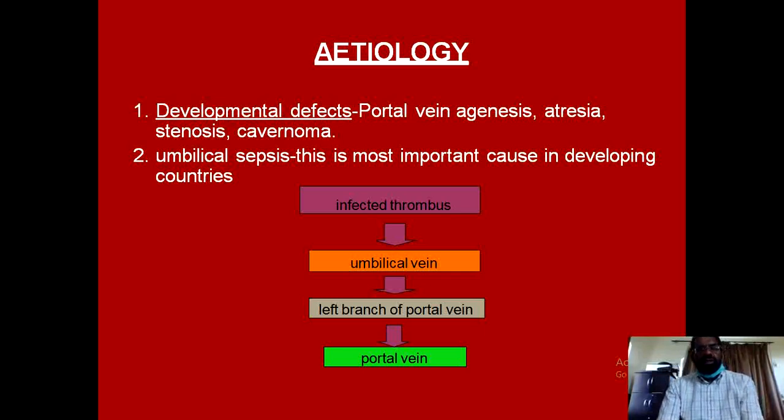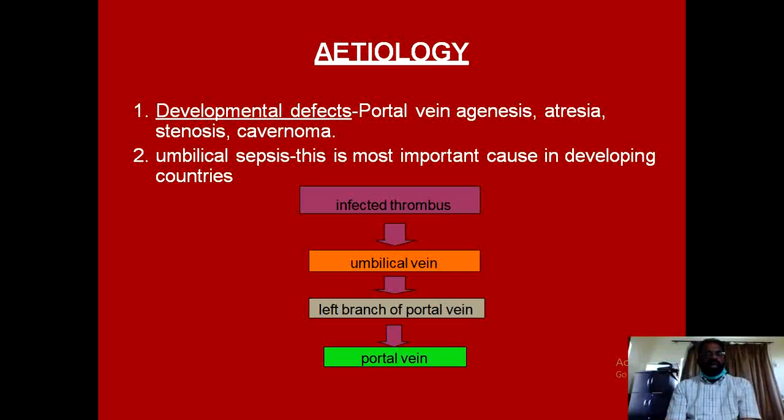The various causes associated with prehepatic portal hypertension include, number one, developmental defects like portal vein agenesis, atresia, stenosis, and cavernoma formation.